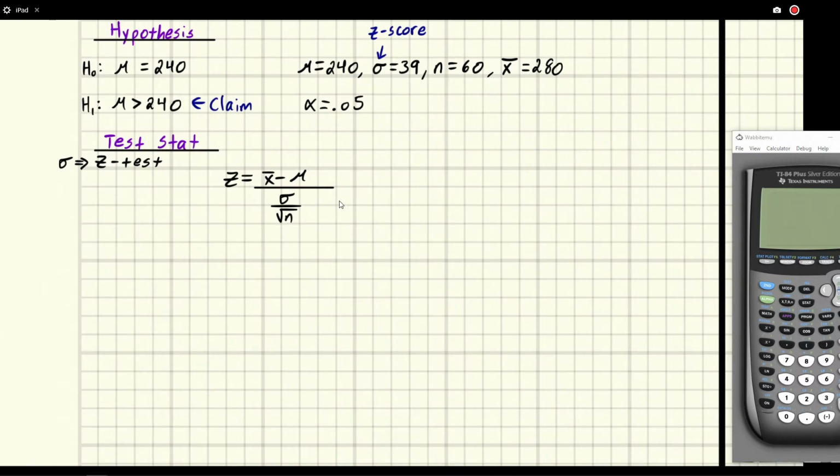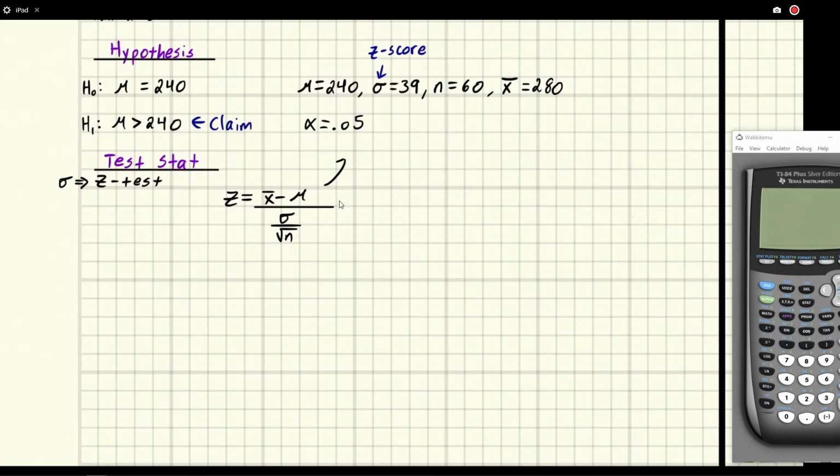Using this formula, we have already found a bunch of this from up there. X bar is 280, the mean is 240, sigma is 39, and radical n is the square root of 60.